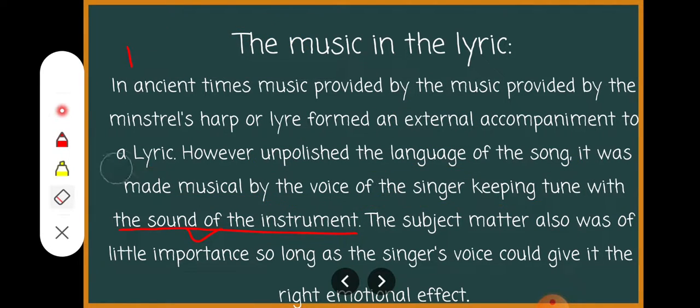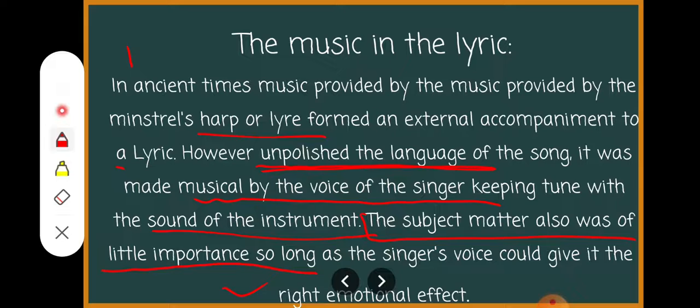External means some musical instrument such as harp or the lyre was used, and the musical voice of the singer was also very important there, because the language was unpolished, it was not refined. Further, the subject matter of the lyric was not that much important. It was of little importance. It was not important at all, as long as the singer's voice could give it right emotional effect.